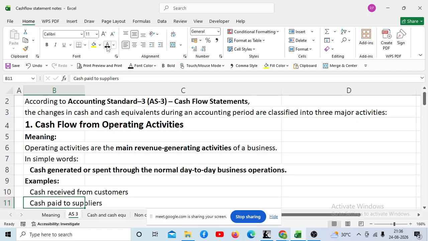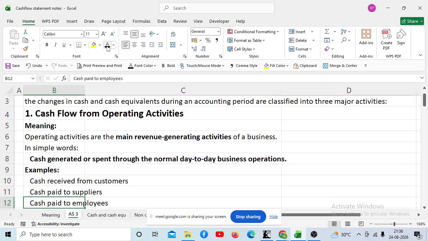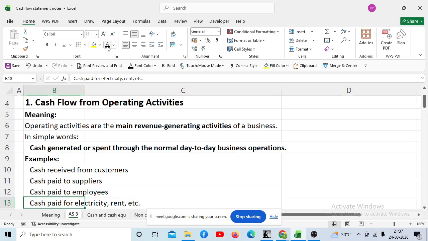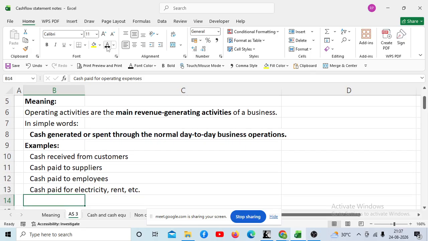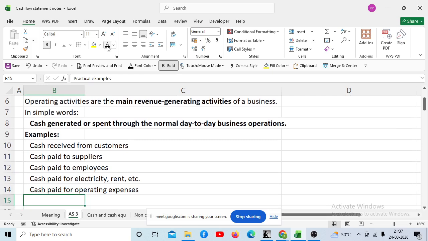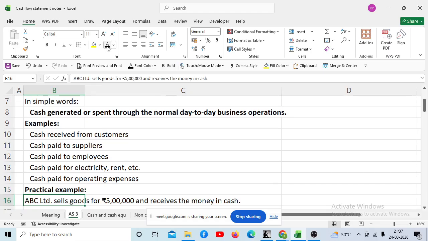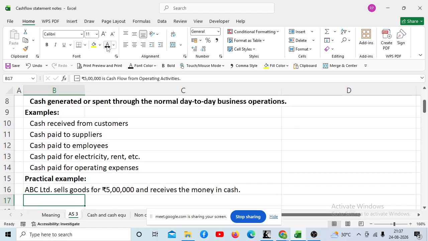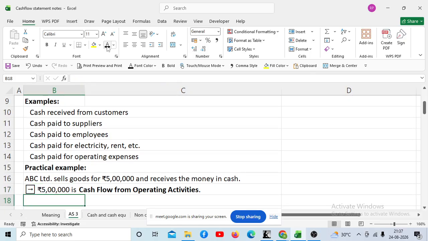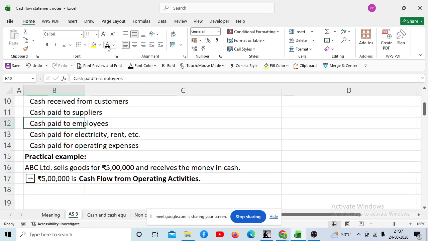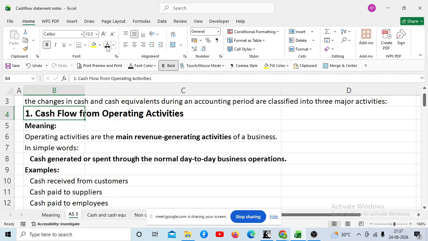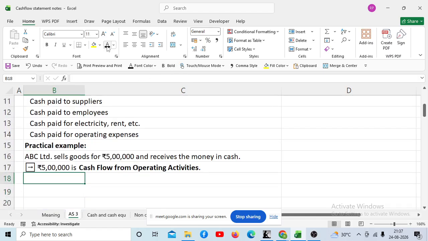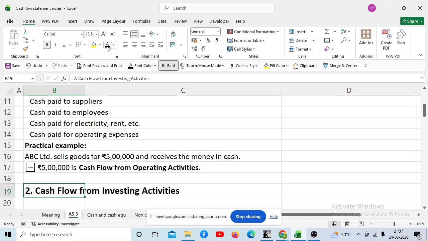Cash paid to supplier is also an operating activity. Cash paid to employee is an operating activity. Cash paid for electricity and rent is an operating activity. Cash paid for operating expenses, so all these are operating activities. Like we will take a practical example. ABC Limited sells goods for rupees 5 lakh and receives the money in cash. So rupees 5 lakh is the cash flow from operating activity. Any doubt? The operating activity is clear? No, sir. Shall I proceed further? Yes, yes. The second activity is investing activity.